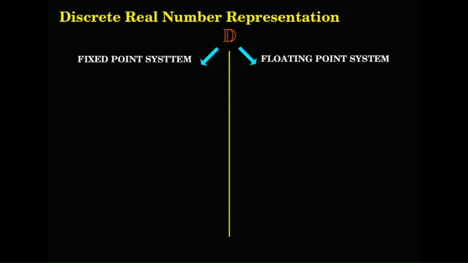But when you talk in terms of range, floating point system for a given number of bits can go to a very, very large range, whereas the fixed point is much more limited.